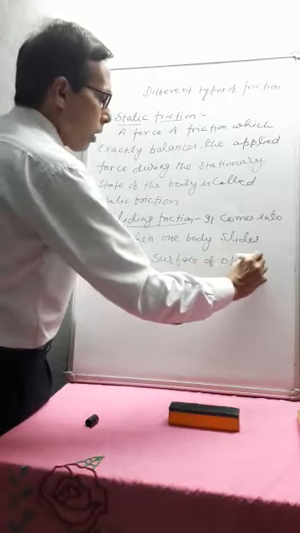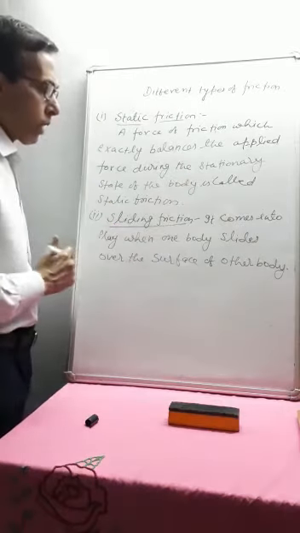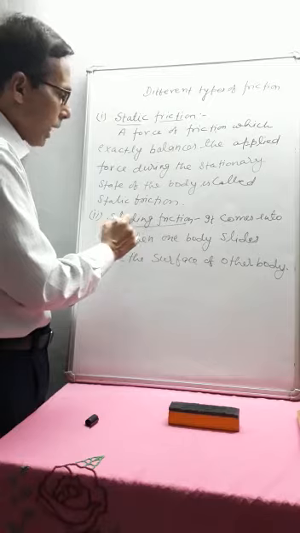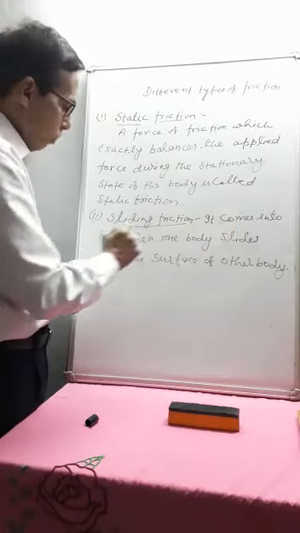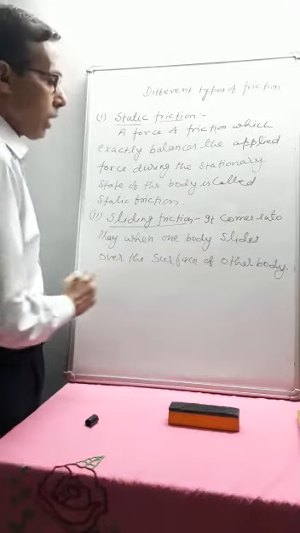A body, when it slides over the surface of other body. So what is the definition of sliding friction? It comes into play when one body slides over the surface of the other body.